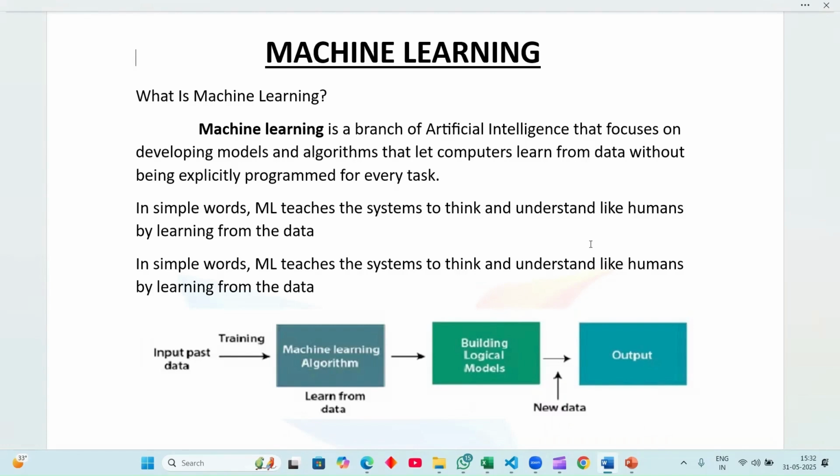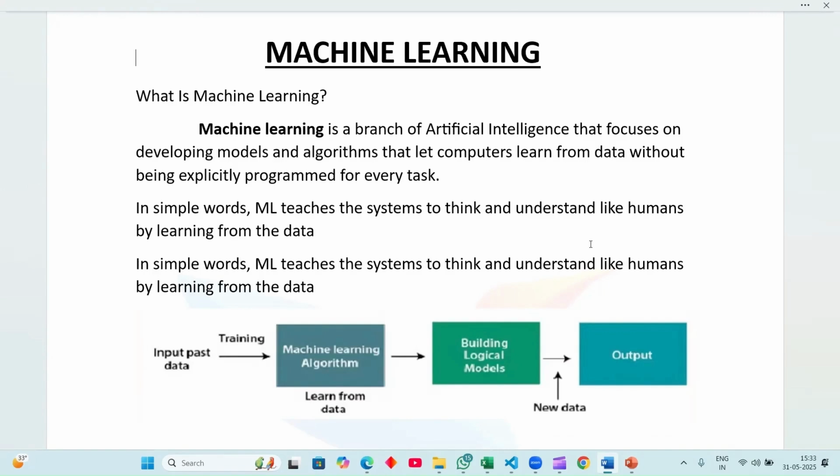Machine learning is a branch of artificial intelligence that focuses on developing models and algorithms that let computers learn from data without being explicitly programmed for every task. In simple words, machine learning teaches the system to think and understand like humans by learning from the data. They understand step by step like humans, and they learn from the data which we are giving as input.